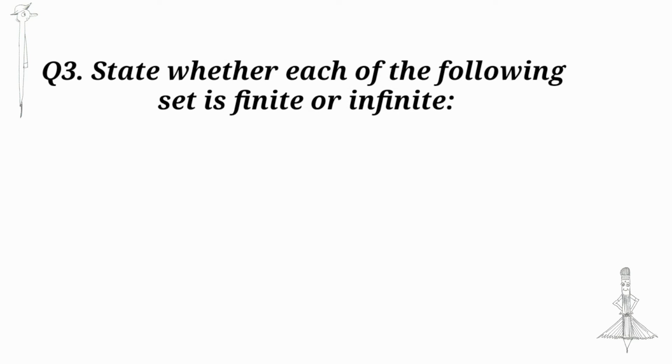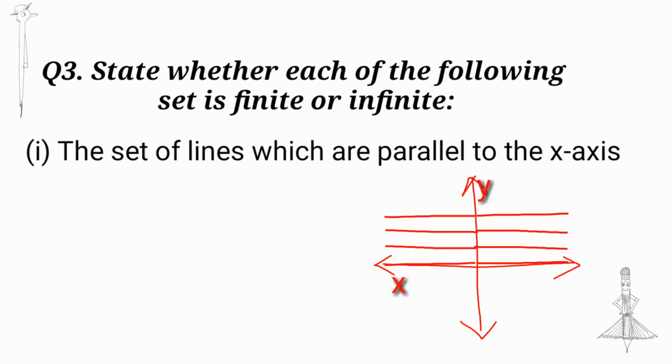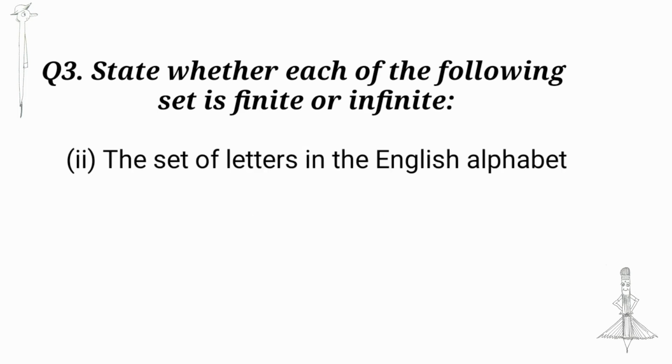State whether each of the following sets is finite or infinite. First one, the set of lines which are parallel to the x-axis. We can draw an infinite number of lines parallel to the x-axis, so it is an infinite set. Second question, the set of letters in the English alphabet. It is a finite set because it has 26 elements.